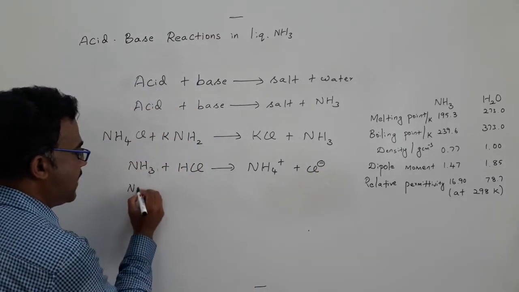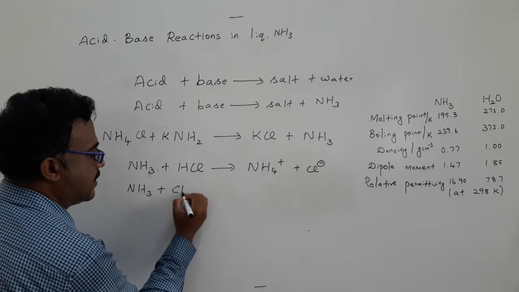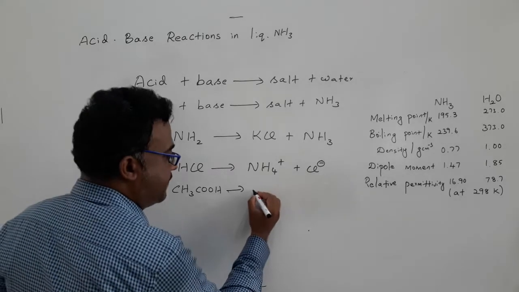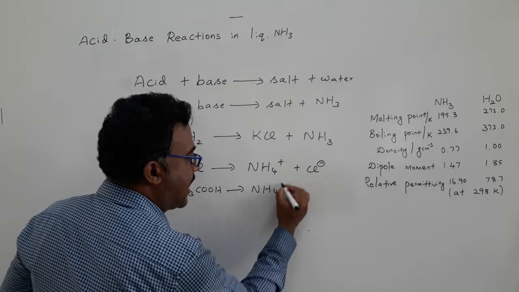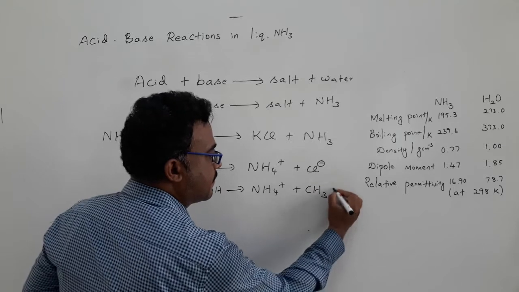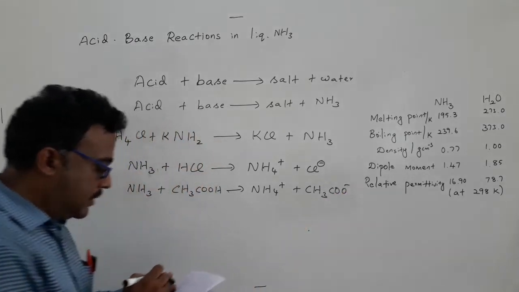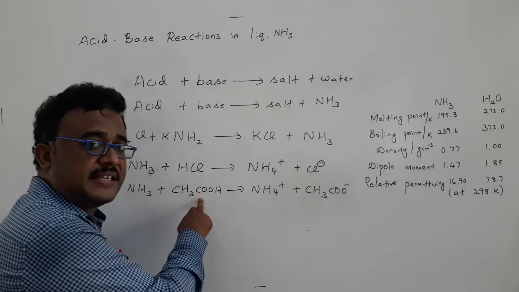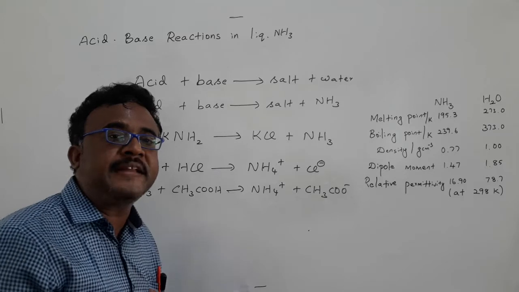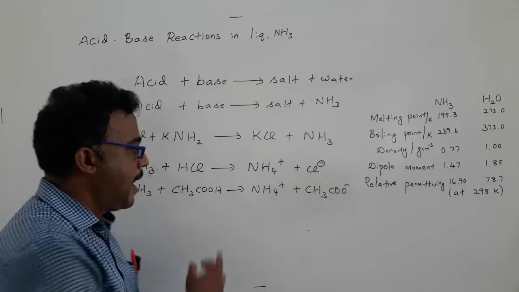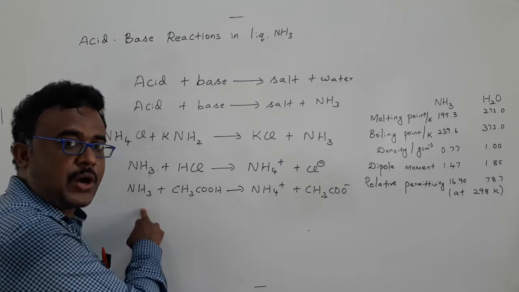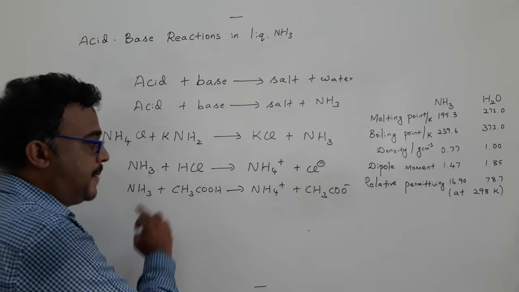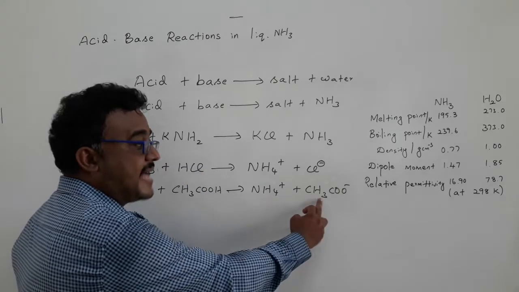Similarly, ammonia reacting with acetic acid forms ammonium ion and acetate ion. Normally, in aqueous solution, HCl is a strong acid and acetic acid is a weak acid, not completely ionized. But in liquid ammonia as a solvent, acetic acid is completely ionized, with complete formation of ammonium ion and acetate ion.